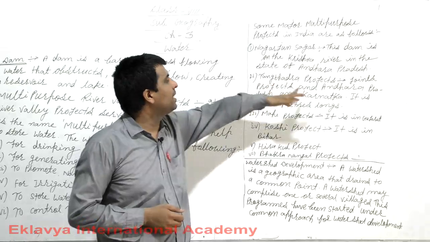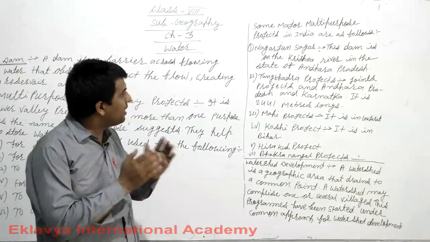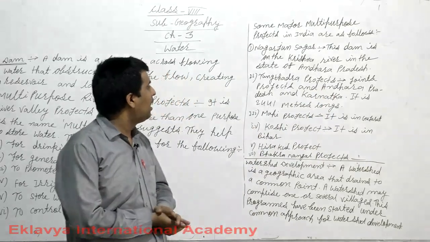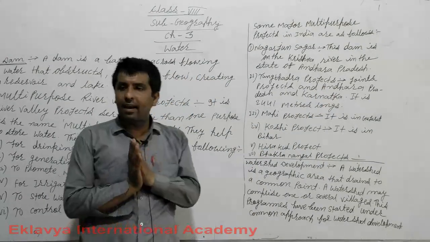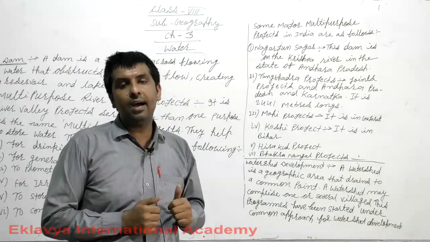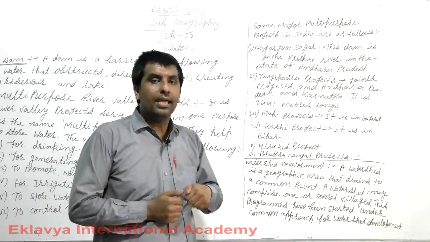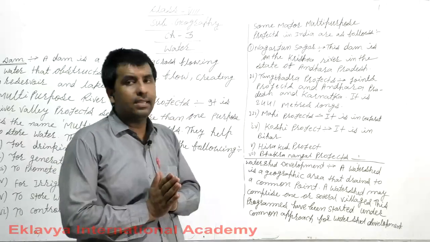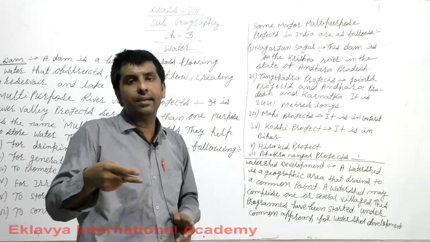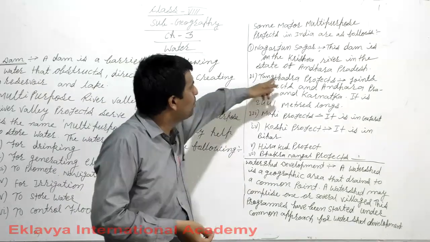Now coming to the Tungabhadra project. Tungabhadra is a joint project of Andhra Pradesh and Karnataka. There are two states working on the Tungabhadra project.